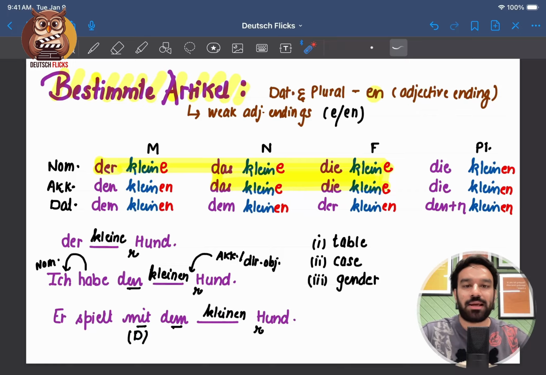So in order to pick a correct adjective ending, we follow certain steps. Firstly, we see what table to refer to, what case it is, what the gender is, and if it is singular or plural.